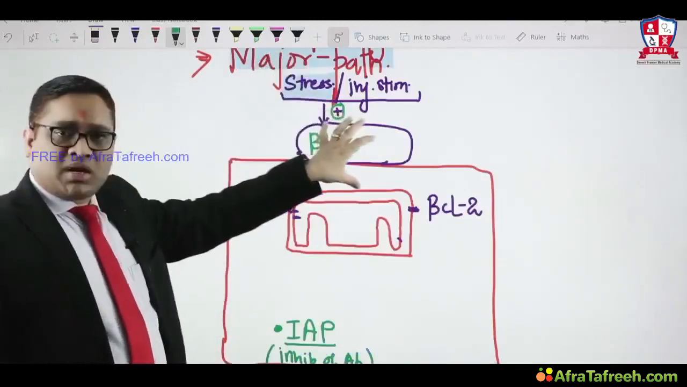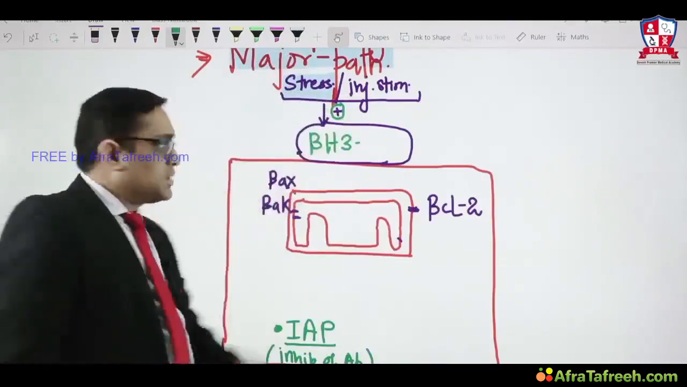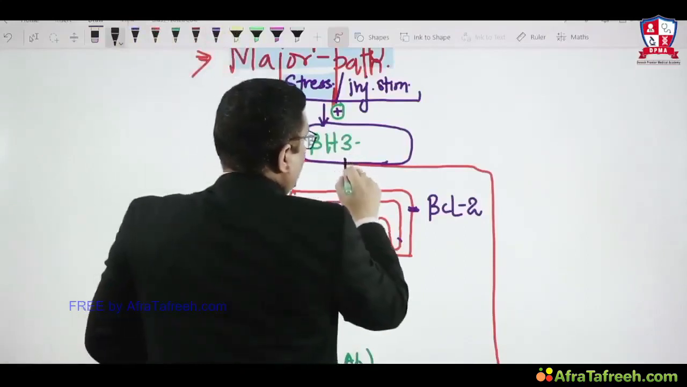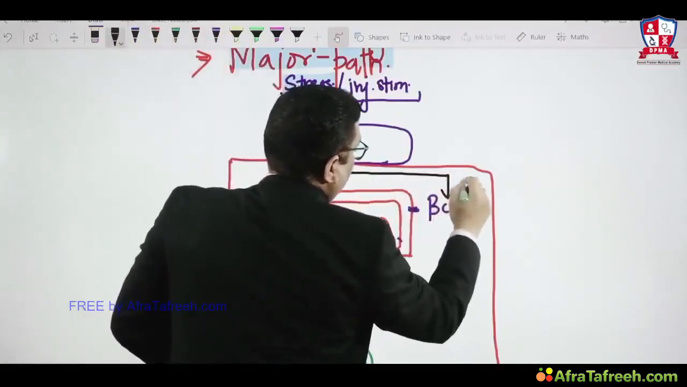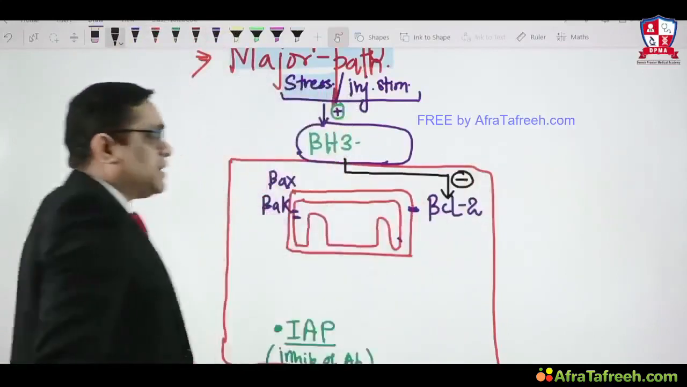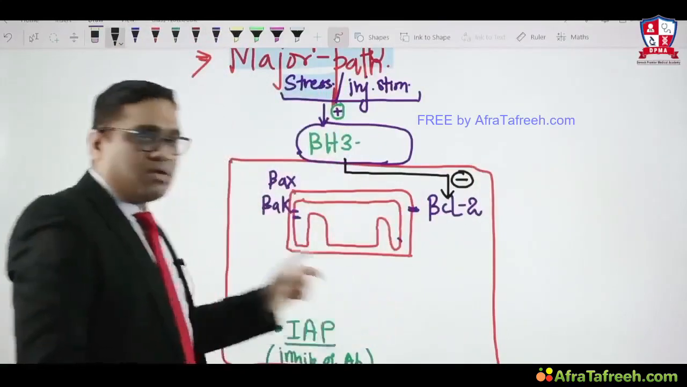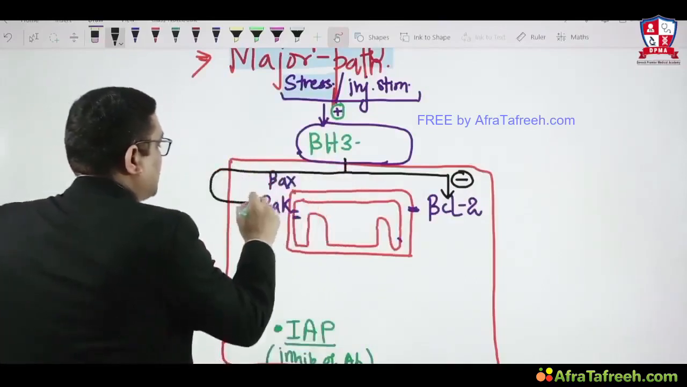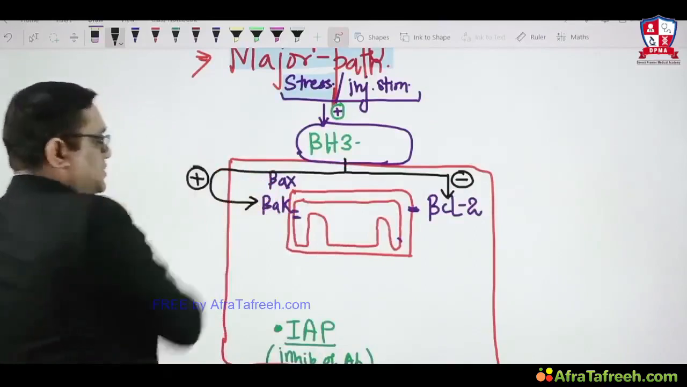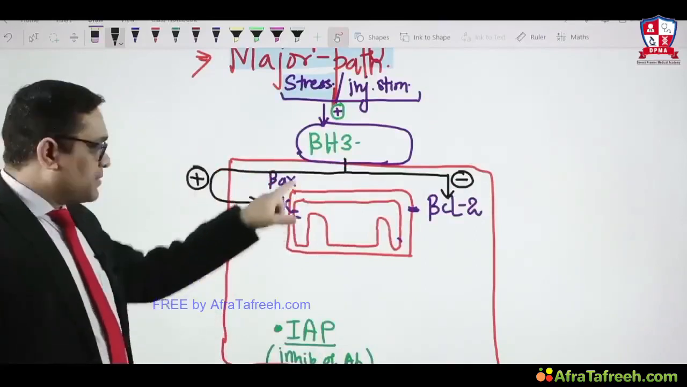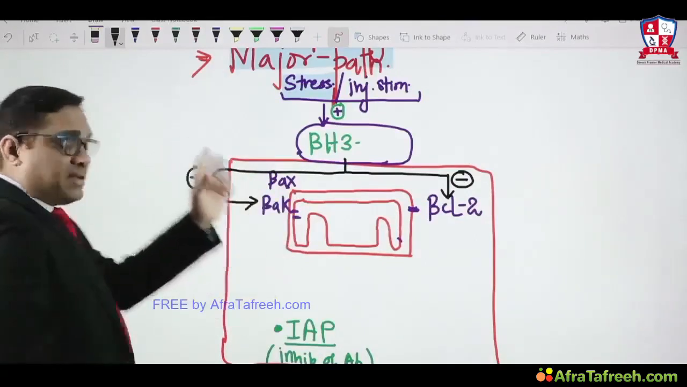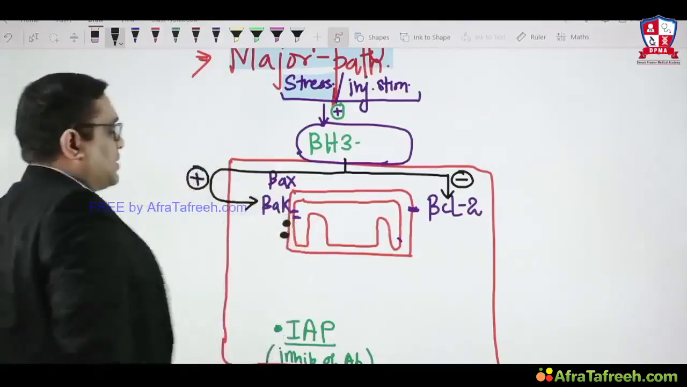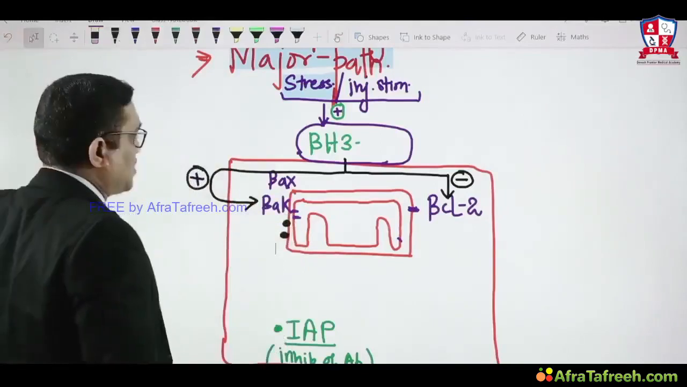And once the BH3 protein has been activated, it has two functions, a dual function. Number one, BH3 protein will inactivate BCL2, so it will inhibit BCL2 on the outer membrane of the mitochondria. And second, it will activate BAX and BAK, the apoptotic genes present on the inner membrane. Because of the activation of BAX and BAK, they are now expressed on the outer membrane.